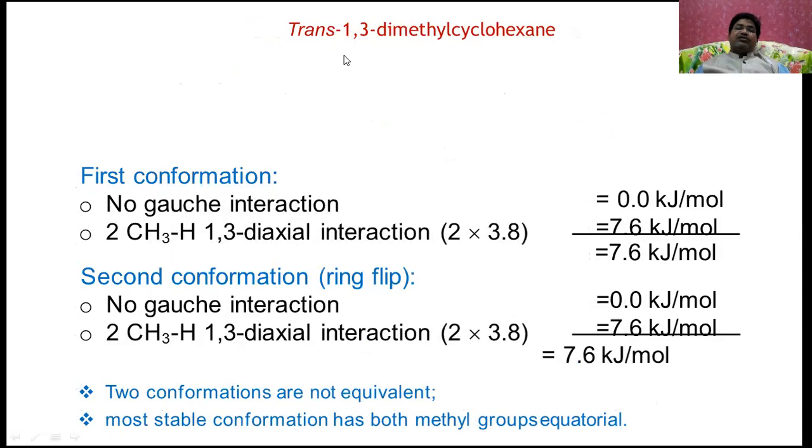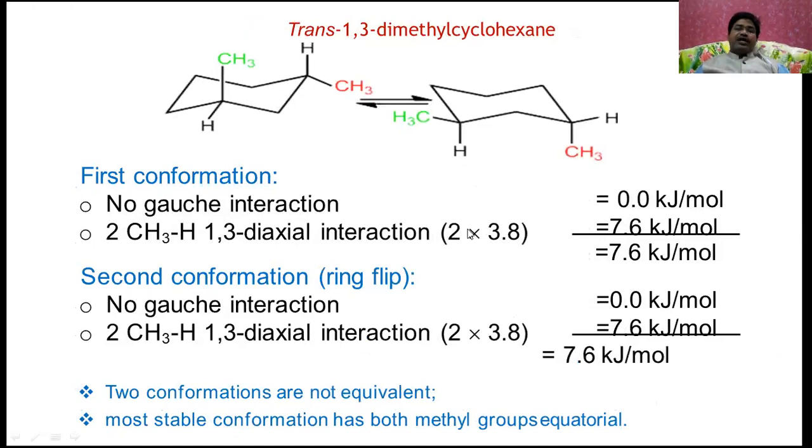Let us take another one, trans-1,3-dimethylcyclohexane. Here the first conformation has 7.6 because it has two 1,3-diaxial interactions, whereas in the second case, one is axial and the other is equatorial. It is also 7.6. In both cases they are the same. That's why the two conformations are